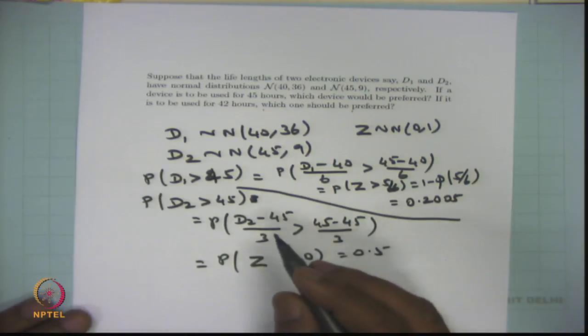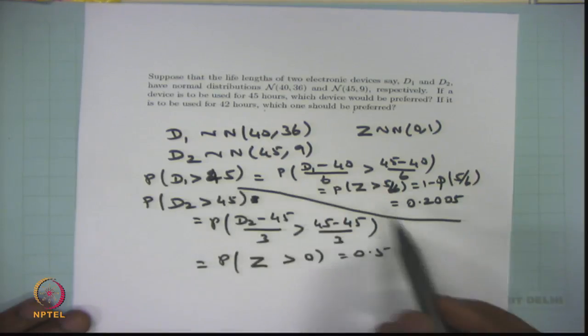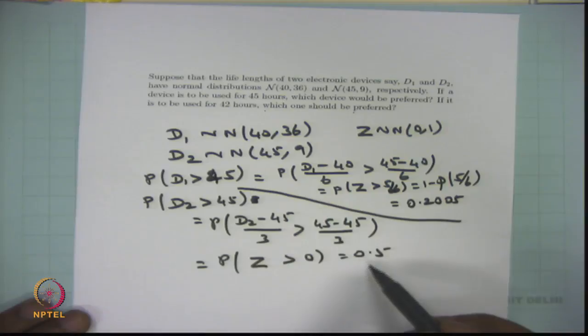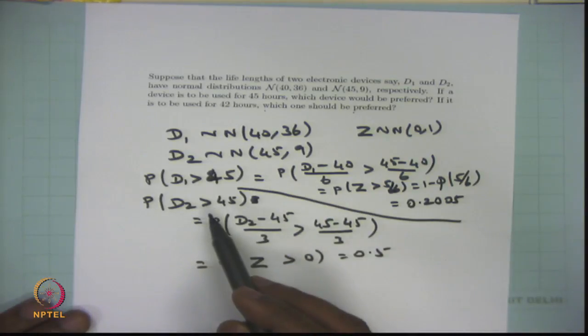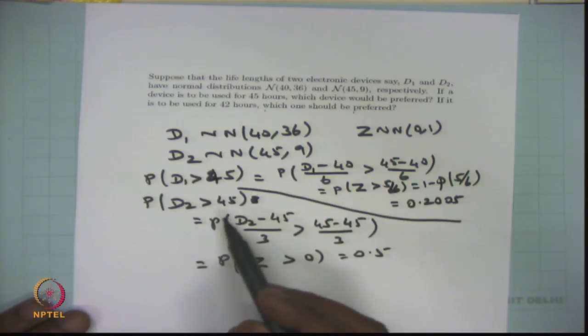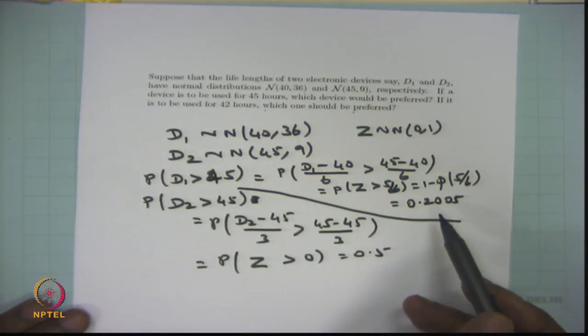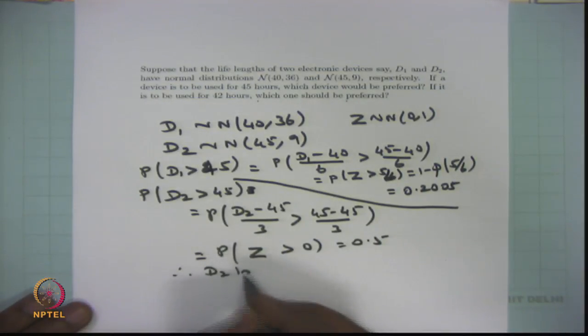Now we have the result: the probability of D1 greater than 45 is 0.2005, and the probability of D2 greater than 45 is 0.5. That means the probability that the second device can work for more than 45 hours is more than that of the first component. Therefore, D2 is preferred.